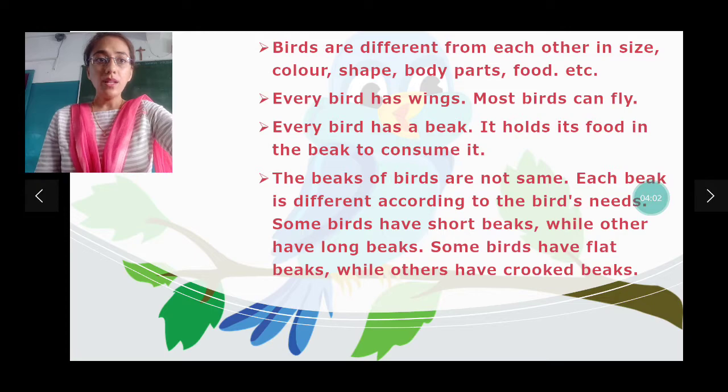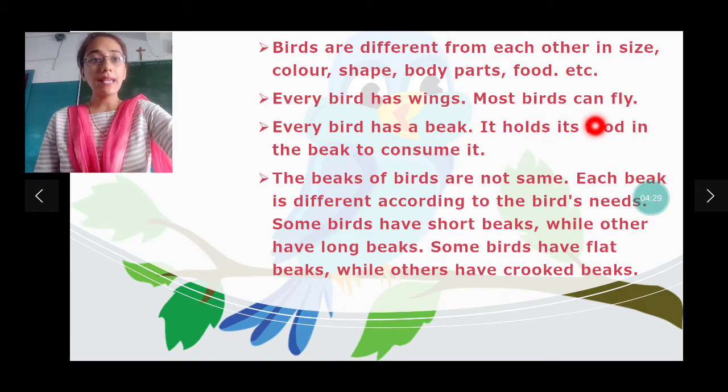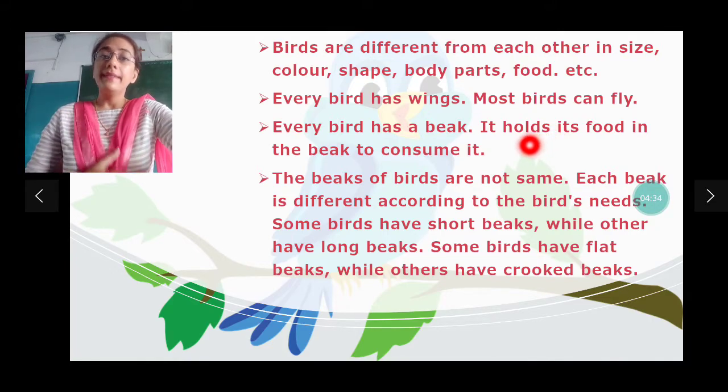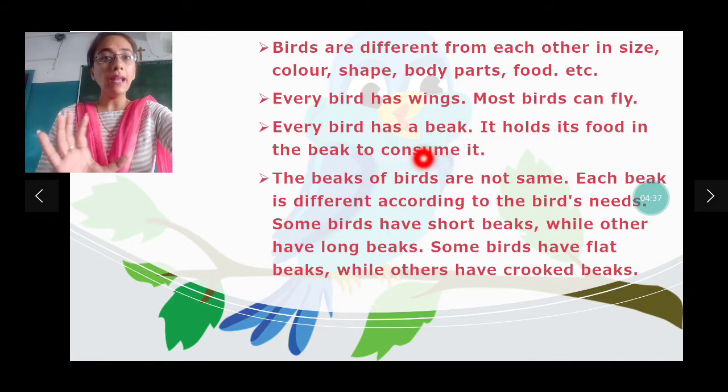Okay. Now next, birds are different from each other in size, color, shape, body parts, food, etc. Every bird is different. As we human beings are all different, so birds are also different. Every bird has wings. Most of the birds can fly. Some few birds have heavy weight. They cannot fly very high, but they can fly.